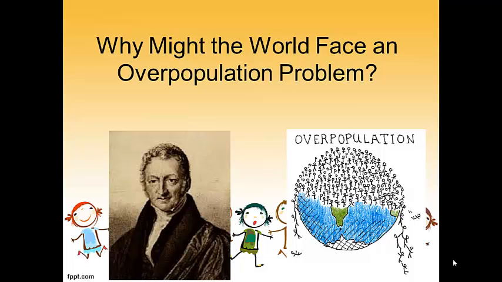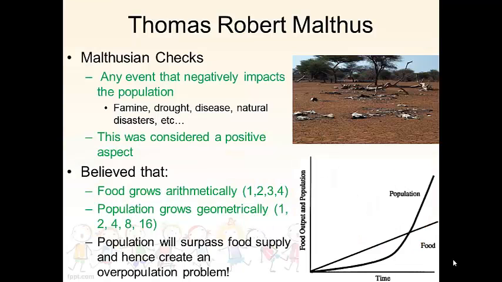That people would just be falling off the world. No, that the world would become so overpopulated, the world would not be able to sustain itself through the food supply it has. Let's talk about that. All right, like I said, his name was Thomas Robert Malthus, and he described something called Malthusian checks.